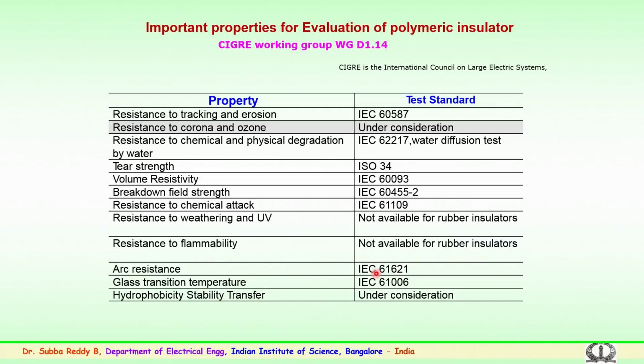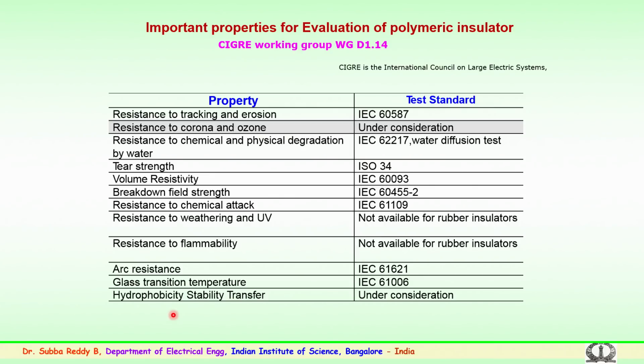You have arc resistance and glass transition temperature; again these standards are available, describing how the experimentation has to be carried out in the laboratory and the third party certification laboratories. The final 12th point by the CIGRE working group focuses on hydrophobicity transfer stability. This is a very important aspect, because the sheds or the silicone rubber material should be hydrophobic in nature, that is, water repellent.